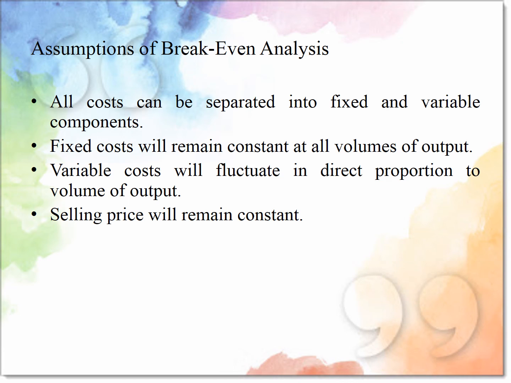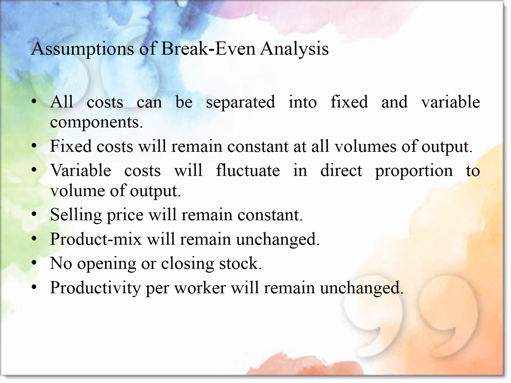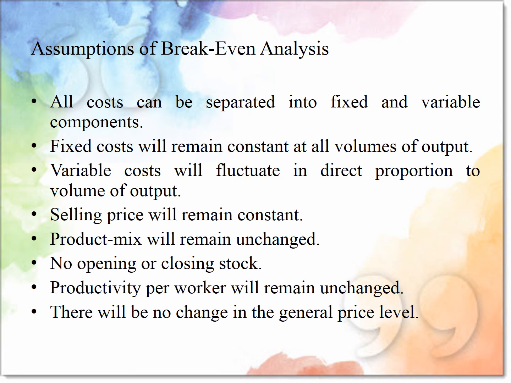Selling price will remain constant. Product mix will remain unchanged. No opening or closing stock. Productivity per worker will remain unchanged. There will be no change in general price level.